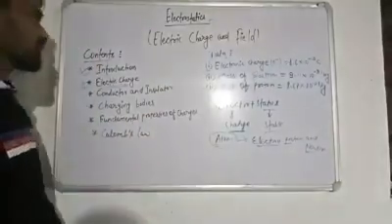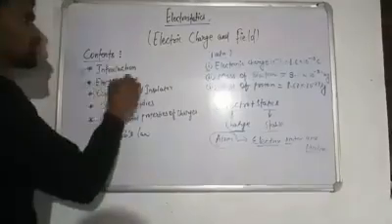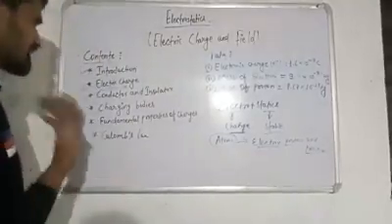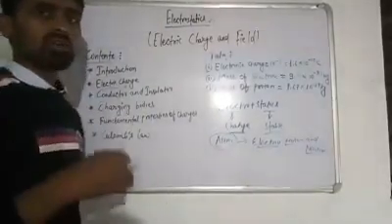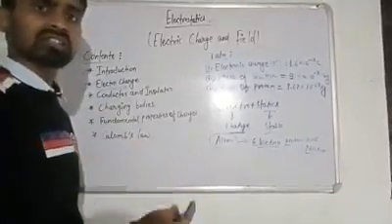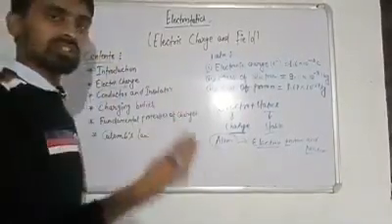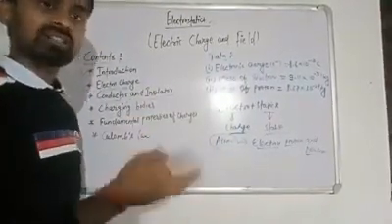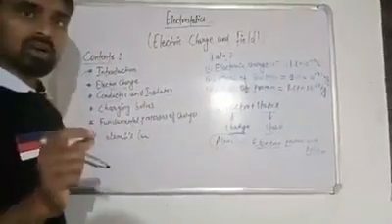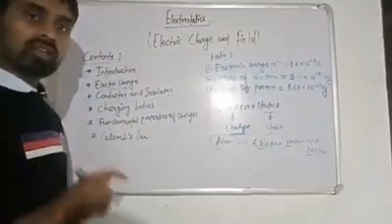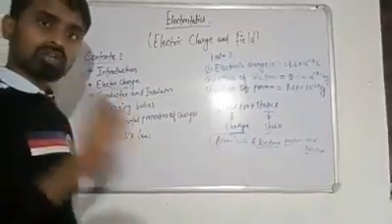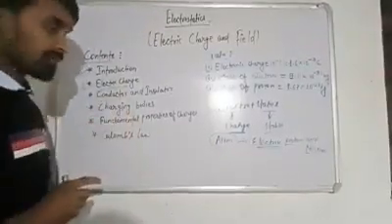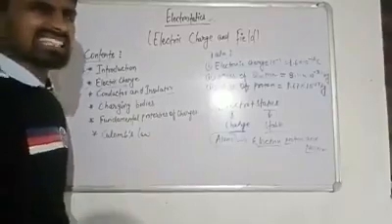So we have studied electric charge. Now conductors and insulators. You have an idea about that; you have been studying it since class 7. Conductors are those substances that conduct electricity, or allow electricity to pass through them, and insulators are those substances that do not allow electricity to pass through them. The most important thing to remember is that a very good conductor is silver, and a very bad conductor is glass.